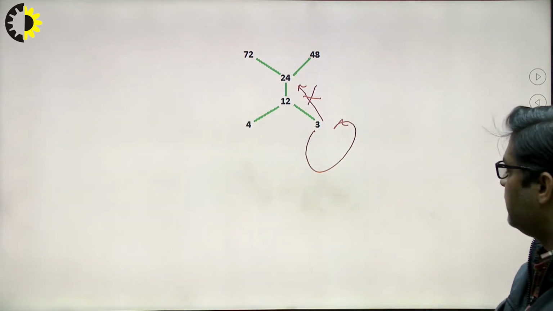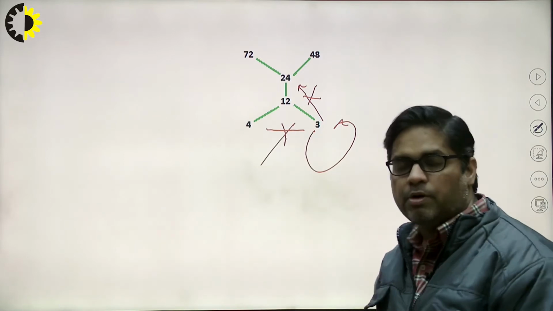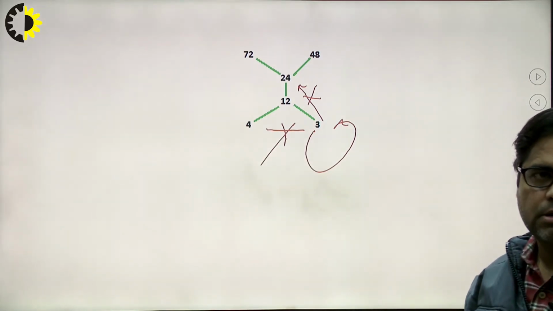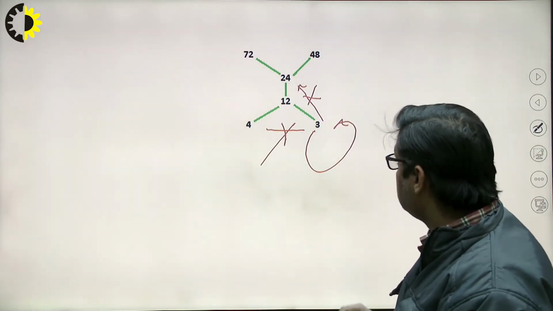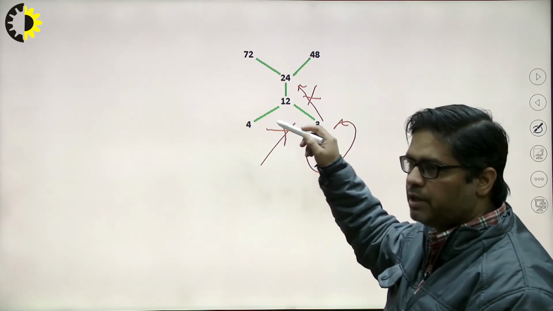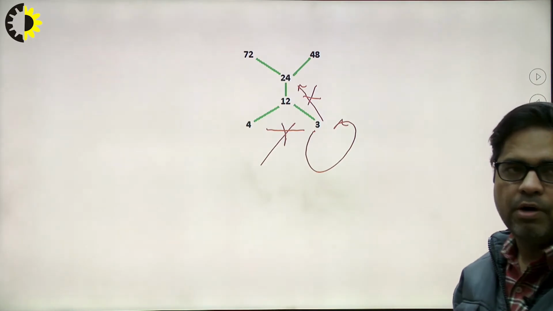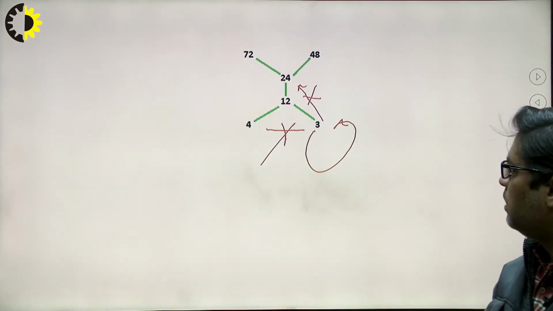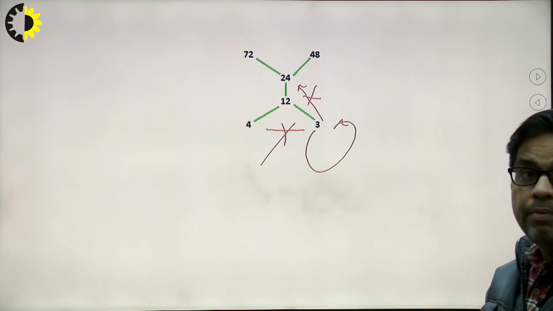So here we can say that there is no edge between 3 and 4. Why so, class? Because 3 is not dividing 4. Similarly, there is no edge between 3 and 24 also, because we know that 3 divides 12 and 12 divides 24. So it is obvious that 3 will divide 24 also. That's why this is the diagram of the Hasse diagram.